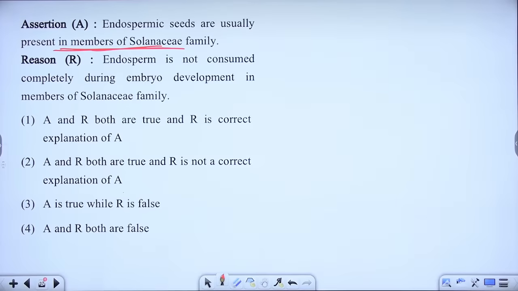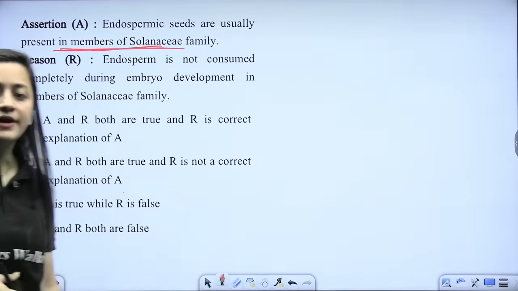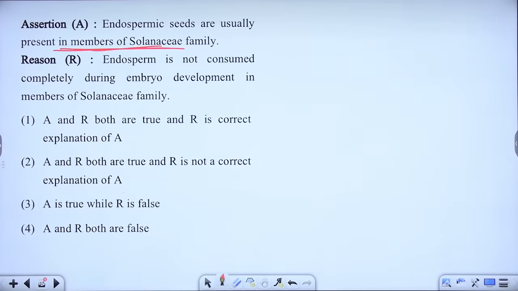Solanaceae, is it a dicot family or is it a monocot family? Everybody quick. Yes, speed up. What do we have there? Yes, betas. Solanaceae family, this is a fact.